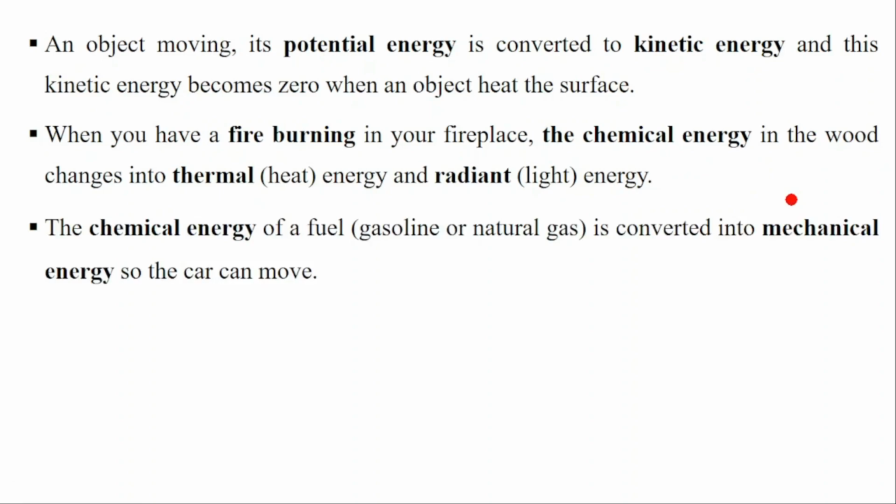We use fuel to drive our car. So when you have gasoline or natural gas as a fuel, its chemical energy is converted to mechanical energy so that the car can move. So energy is conserved. Energy is only converted from one form to another.